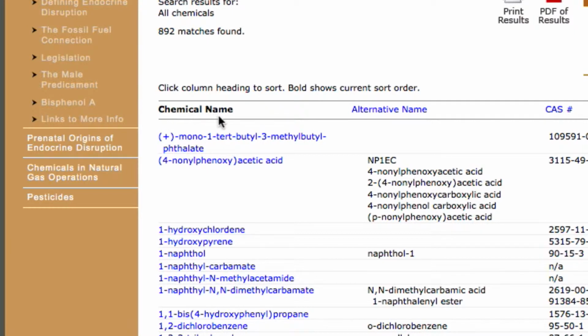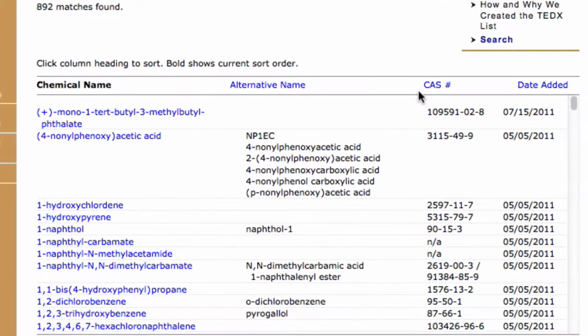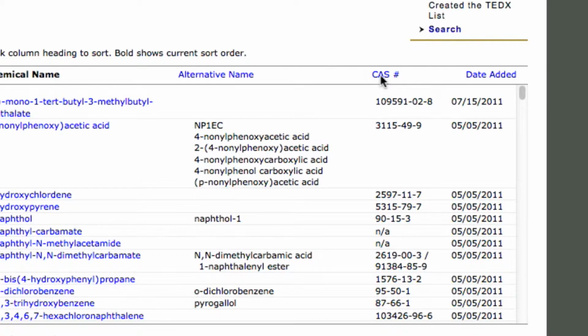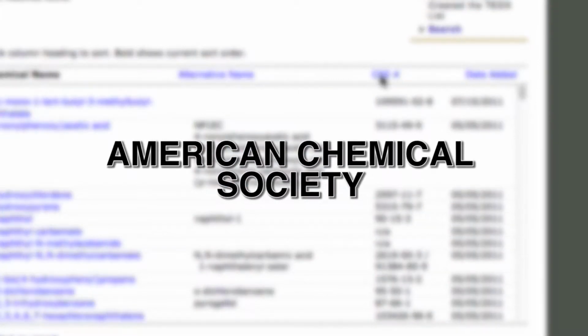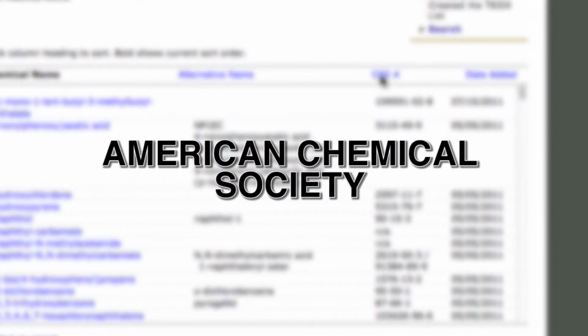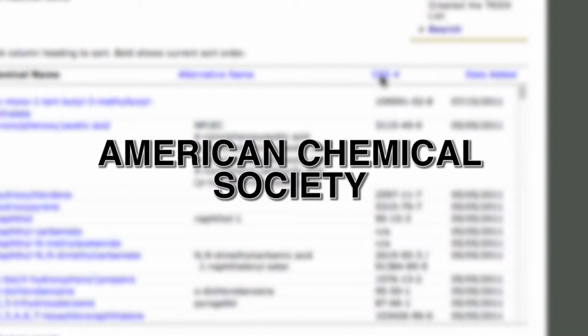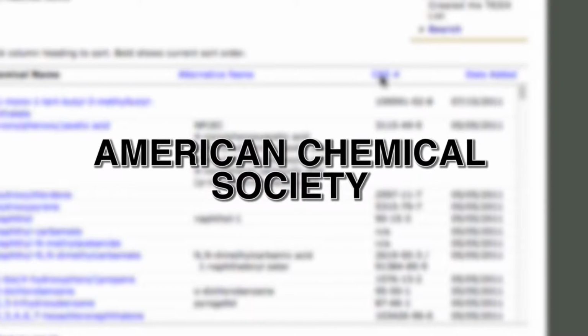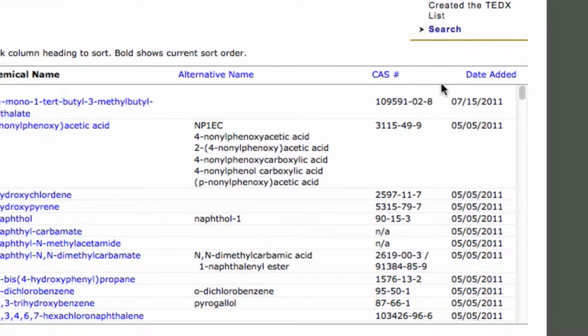The first column shows the chemical name. The next column to the right shows alternative names. This is followed by the Chemical Abstract Service Number, or CAS number, for each chemical. This is a number used by the American Chemical Society to identify unique chemical substances, which avoids confusion around multiple alternative names. The last column on the right shows the date we added the chemical to the list.